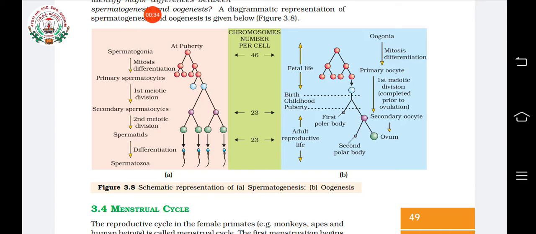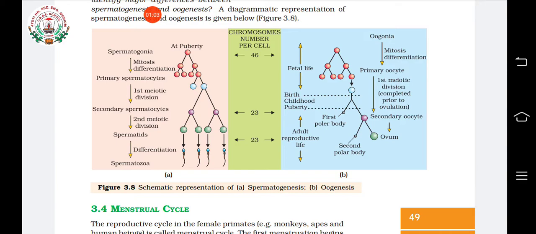So spermatogenesis starts after a male child attains puberty, isn't it? So spermatogonia, which are found where? Do you remember? Inside the seminiferous tubules. They multiply by mitosis, and some of them act as the primary spermatocytes. And these primary spermatocytes undergo the first meiotic division and produce what? Secondary spermatocytes.